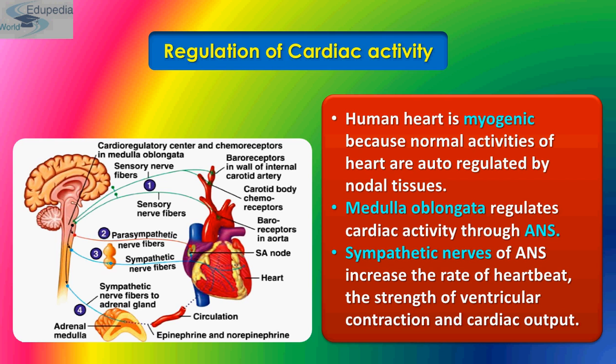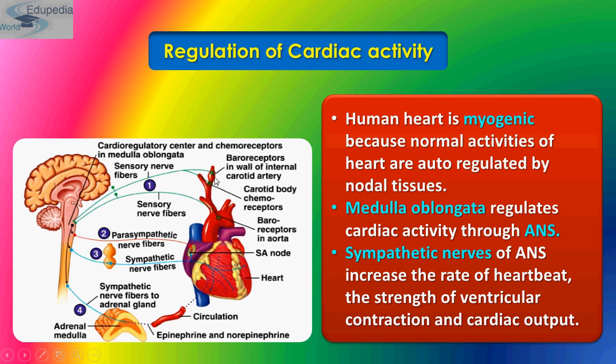Sympathetic nerves of the autonomic neural system, that is ANS, increase the rate of heartbeat, the strength of the ventricular contraction and cardiac output. See, this is your first sensory nerve fiber.